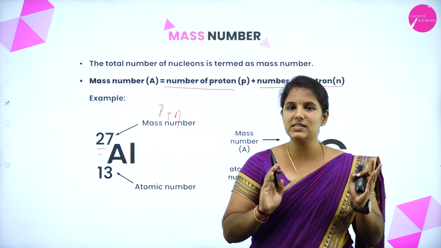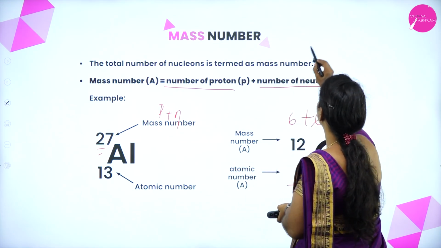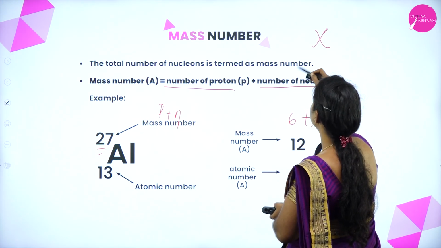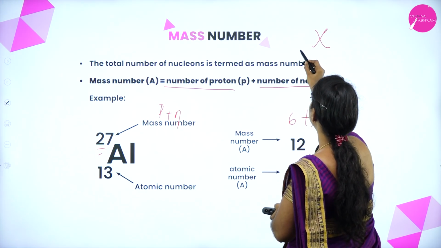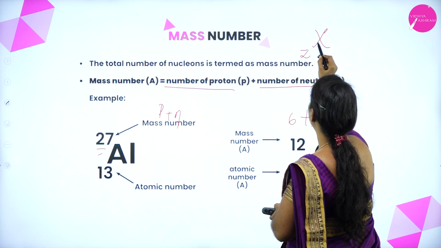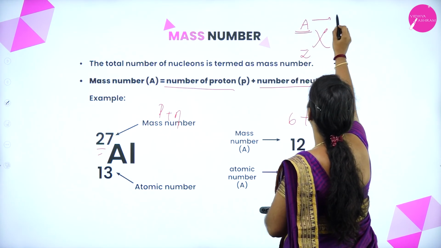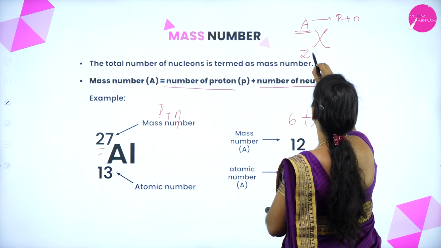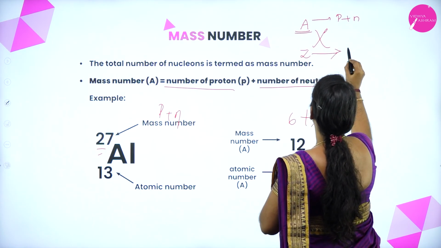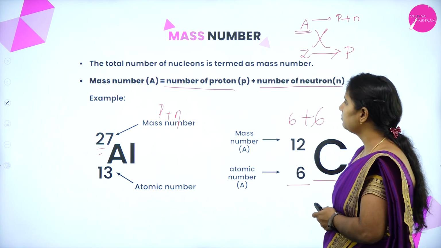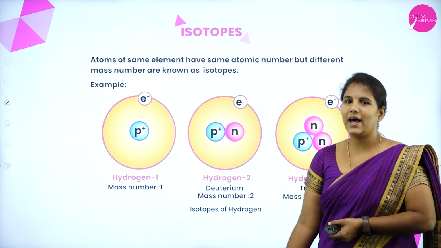Always think of an element, imagine this is X. The atomic number is usually represented at the base, that is Z, whereas the mass number is A. So the mass number includes both the protons and neutrons, whereas the atomic number includes only the number of protons.